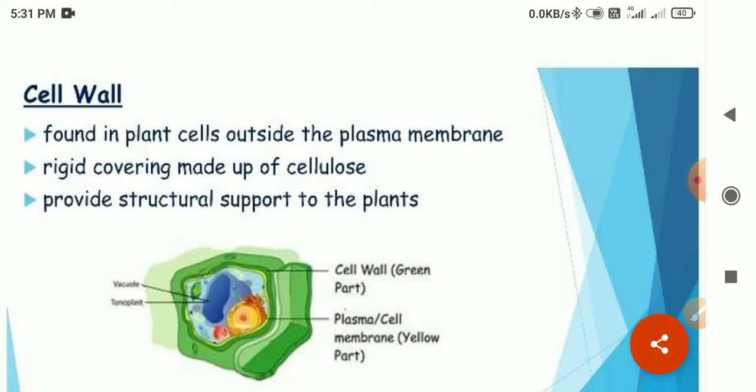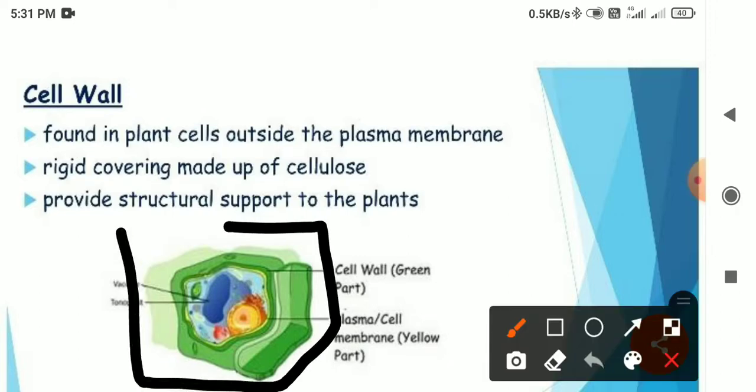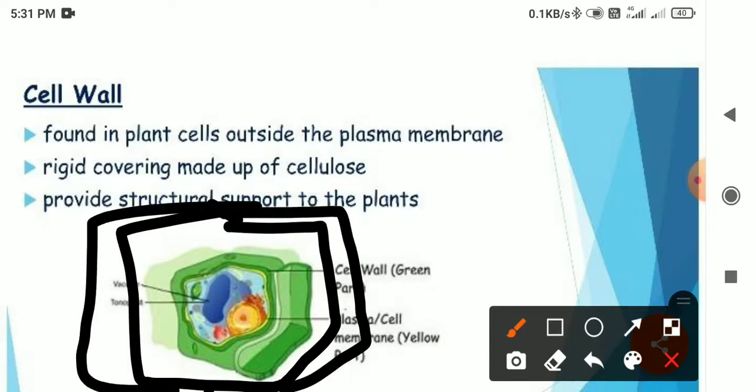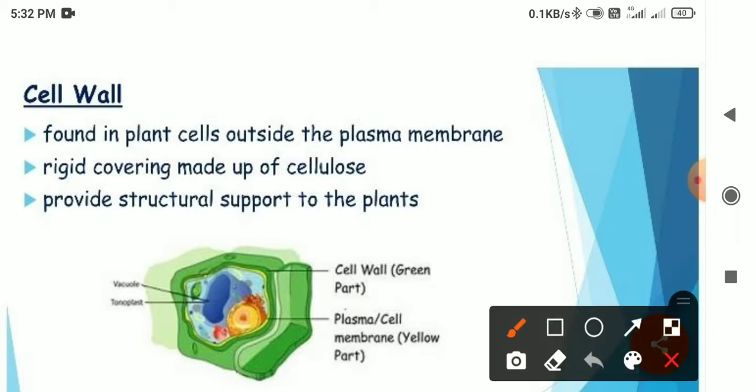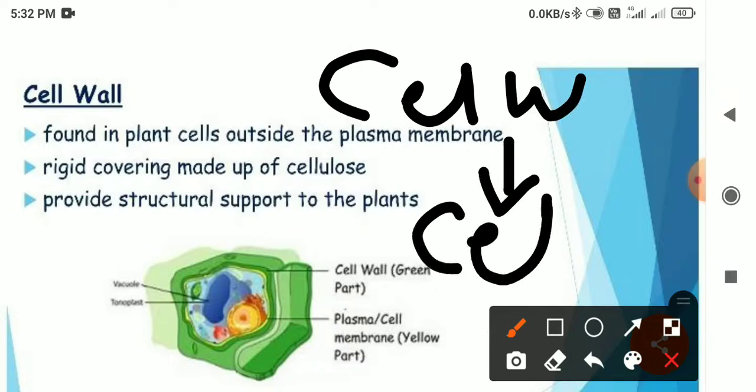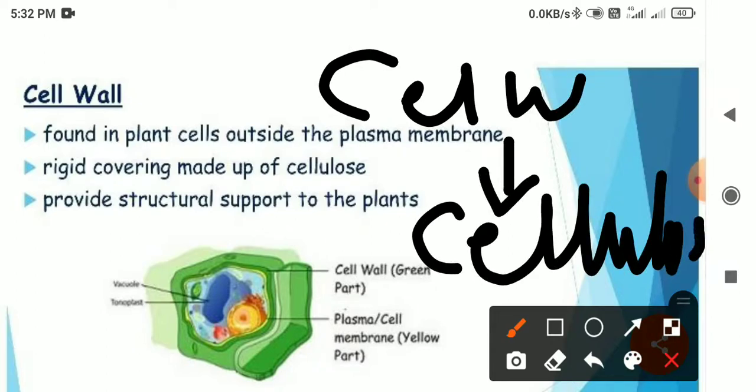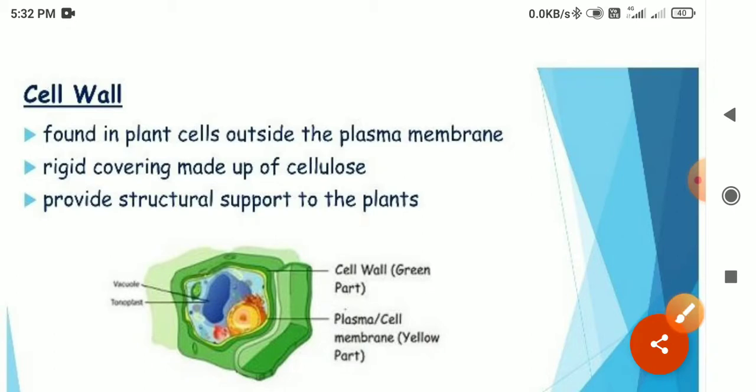So in the cell wall, you can see this cell wall is found in the plant cell outside the plasma membrane. This is the outer layer, okay, outside the cell, that thick membrane that is called your cell wall, basically found only in the plant cells. It has a covering made up of cellulose, meaning the cell wall in the plant cell is made up of cellulose. Okay, and it provides structural support to the plants. Like here you can see it over here.